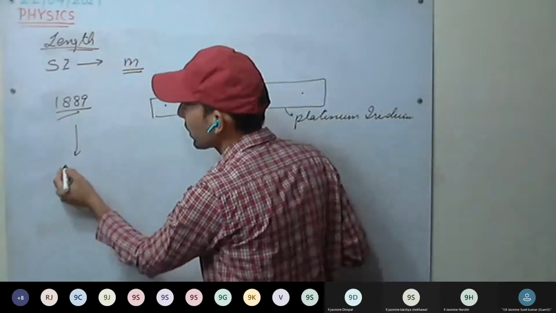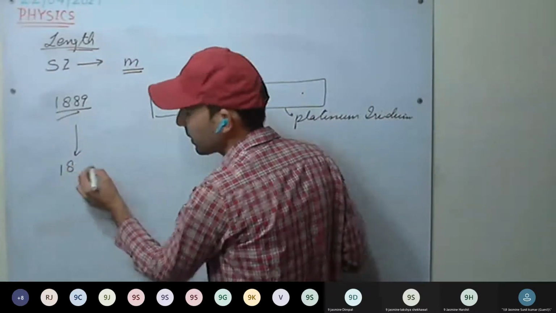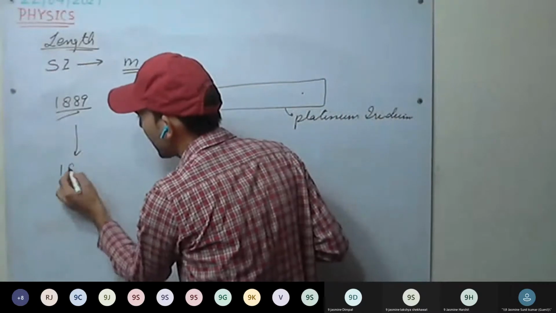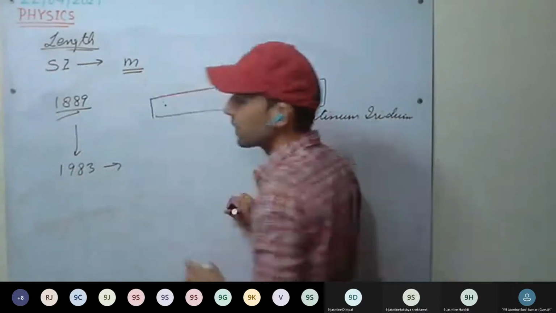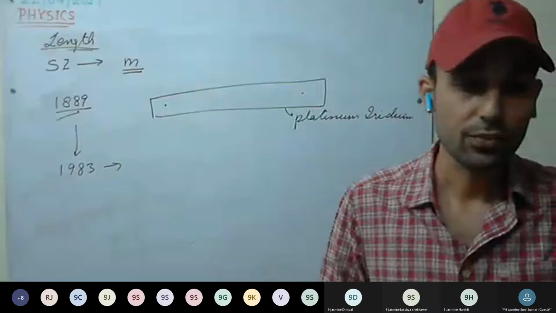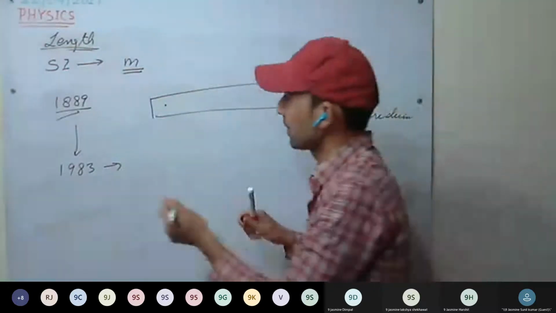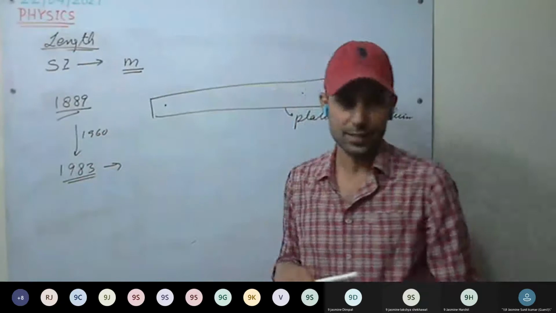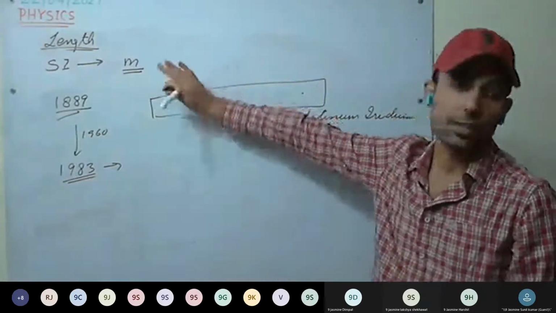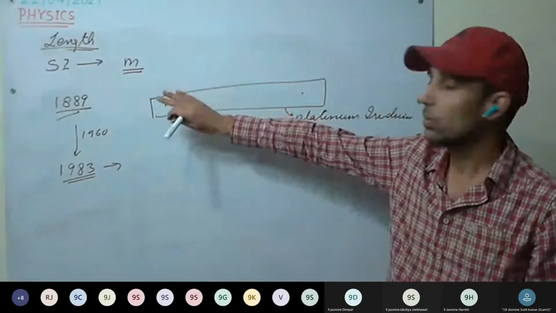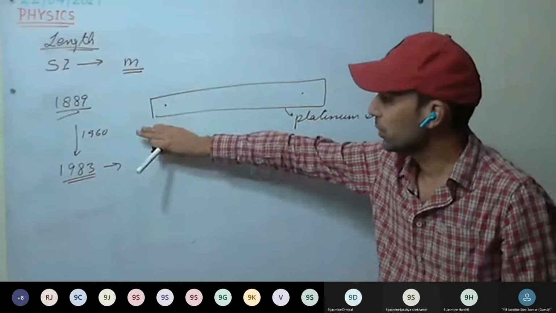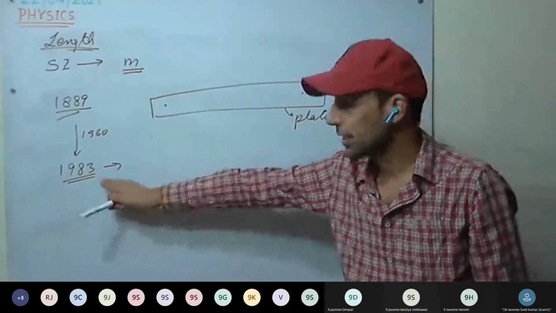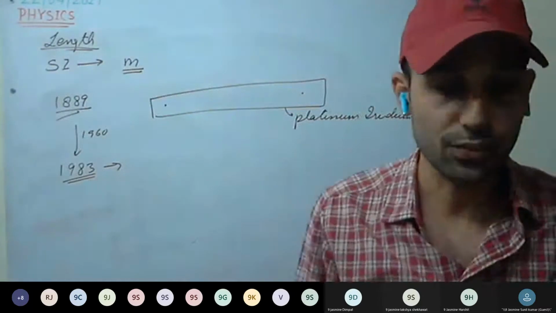So in between, we don't require them. It was defined in 1960, and further it was redefined in 1983. So it's not required to remember the earlier definitions. There's no need to remember those definitions which were earlier. They are discarded. Now in 1983, the meter is redefined.